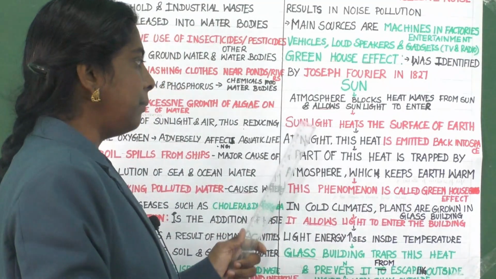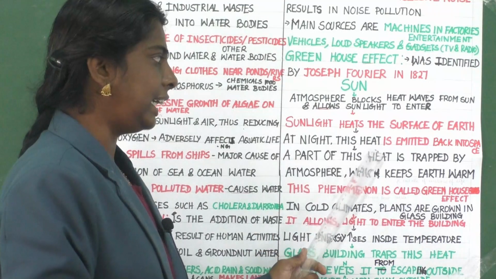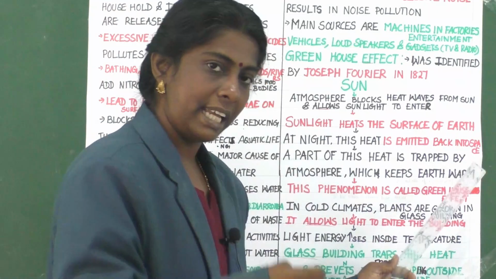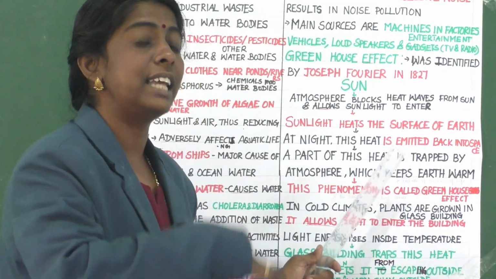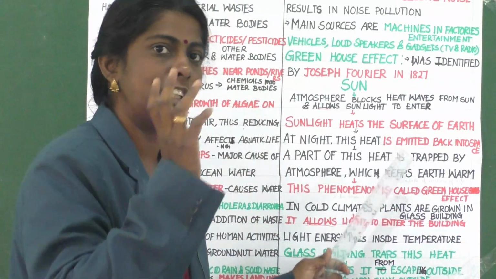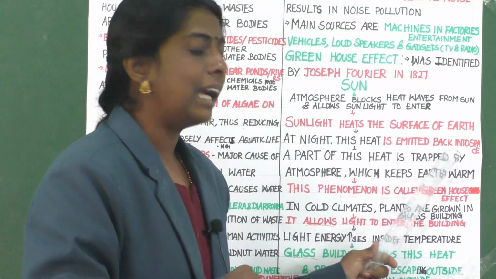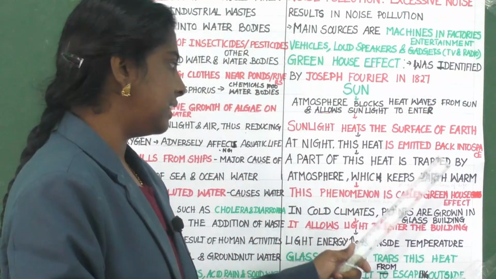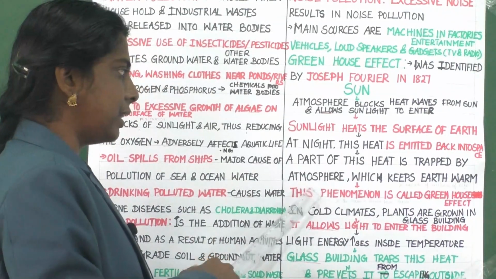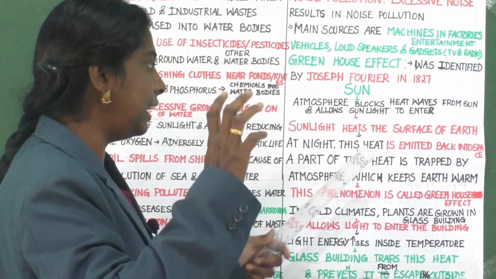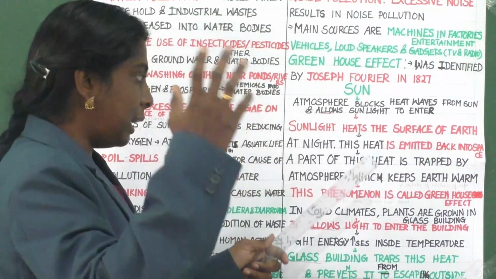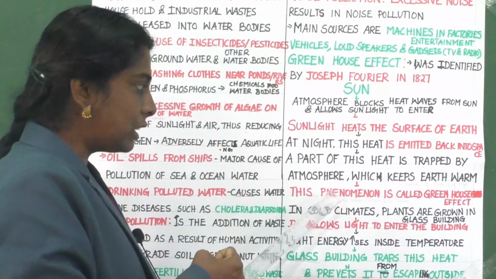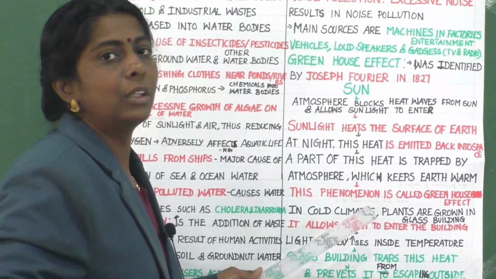Then at night this heat is emitted, means sent out, back into space. A part of this emitted heat is trapped by the atmosphere, which keeps the earth warm.